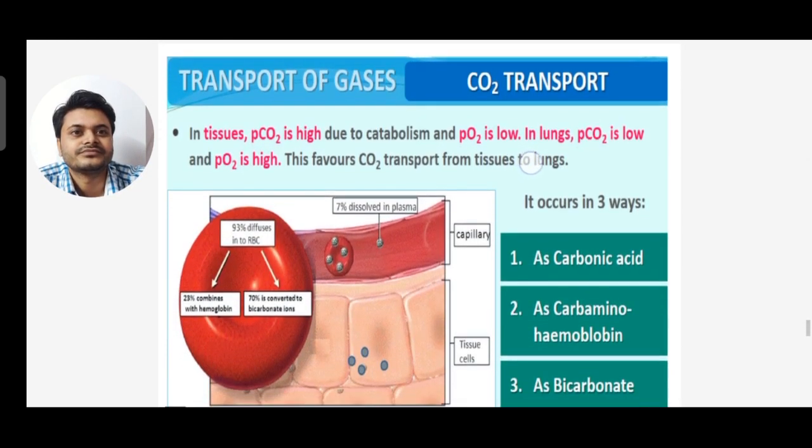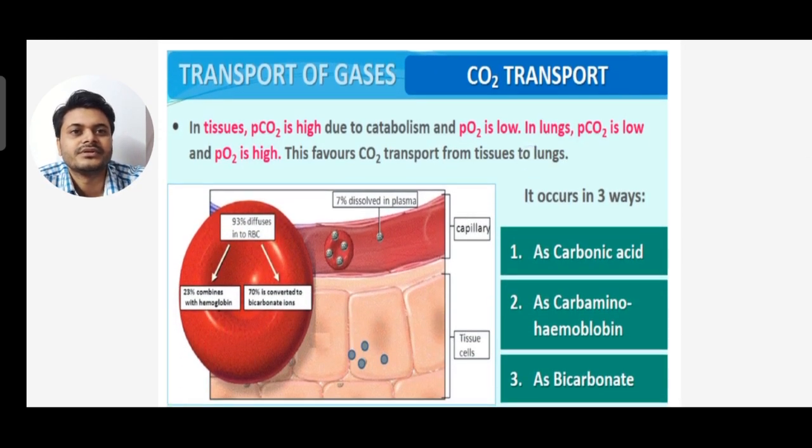Now next we see carbon dioxide transport. In tissues, the partial pressure of carbon dioxide is high due to catabolism and the partial pressure of oxygen is low. In lungs the partial pressure of carbon dioxide is low and the partial pressure of oxygen is high. It's just the reverse between lungs and tissue, so this favors carbon dioxide transport from tissue to lungs.